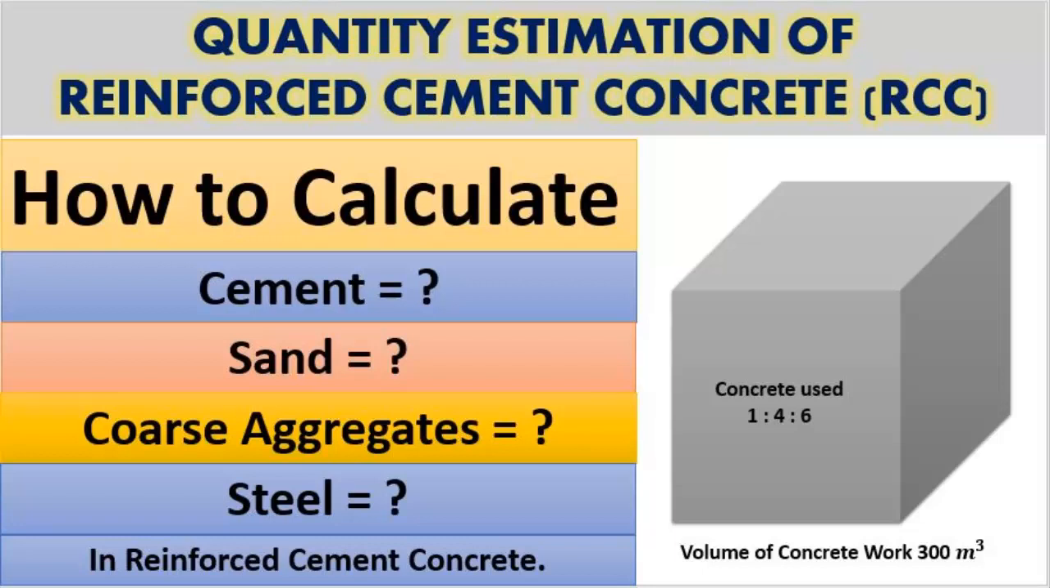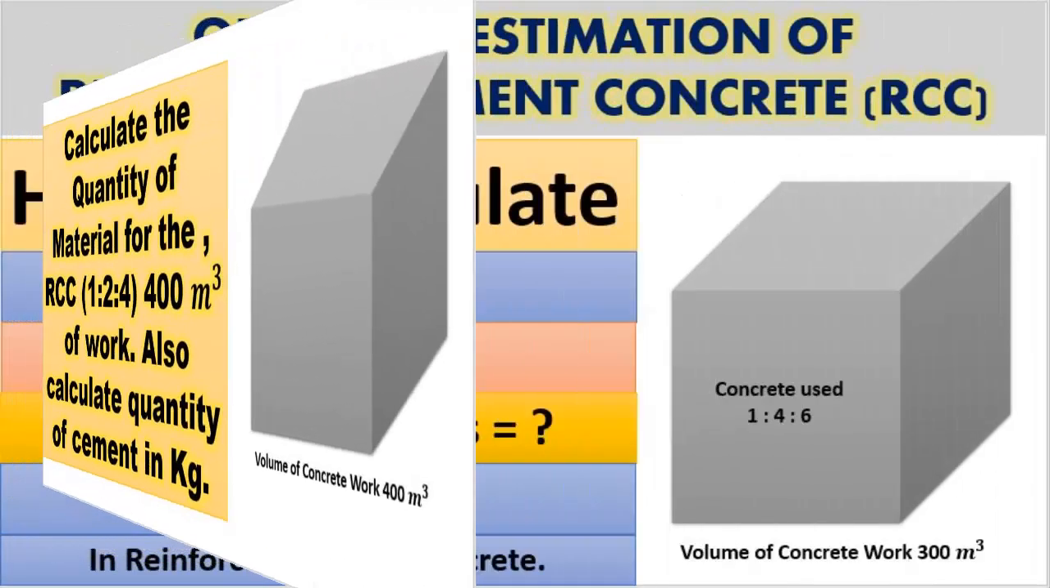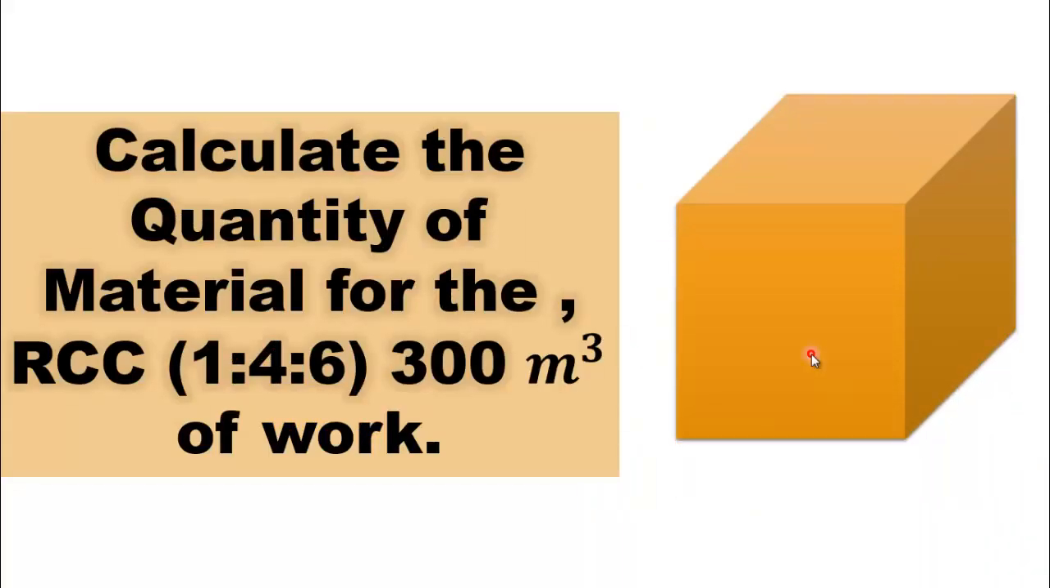In the previous video we estimated the quantities of material for reinforced cement concrete having volume 400 cubic meter and ratio of concrete 1:2:4. In this video lecture we will solve another problem related to quantity estimation of reinforced cement concrete having total volume 300 meter cube and ratio of concrete 1:4:6.